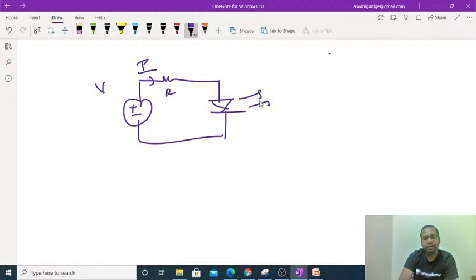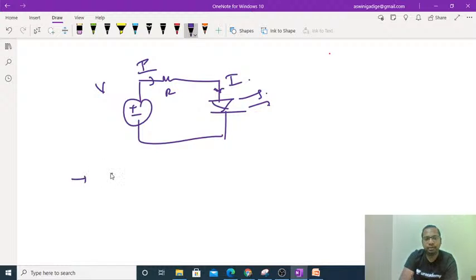Coming to the LED, the amount of light that we are getting out, the intensity of the light, depends upon the amount of current injecting into it. It is a very important point. The amount of light you are getting out is directly proportional to the amount of current injecting. If the most current is injected, then you are going to get the most light.